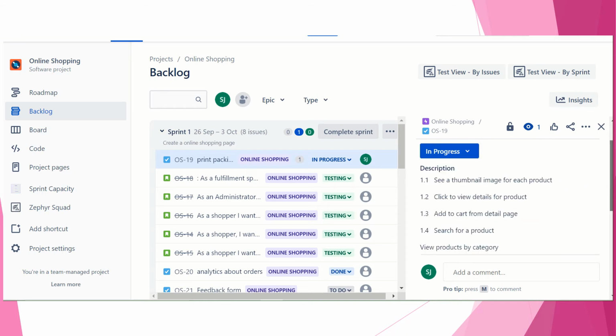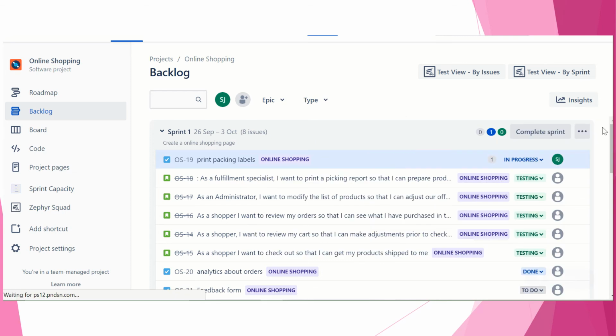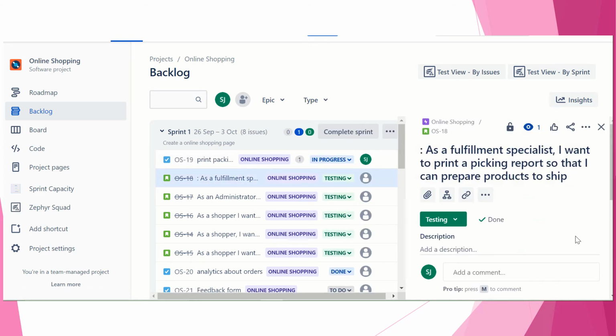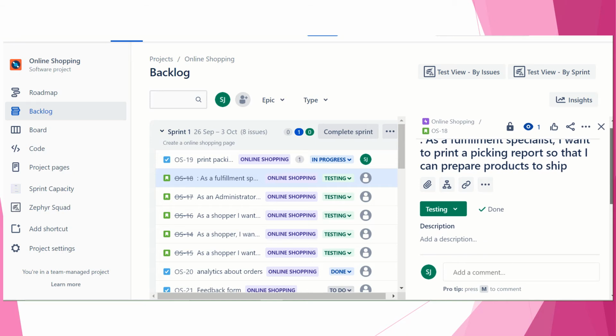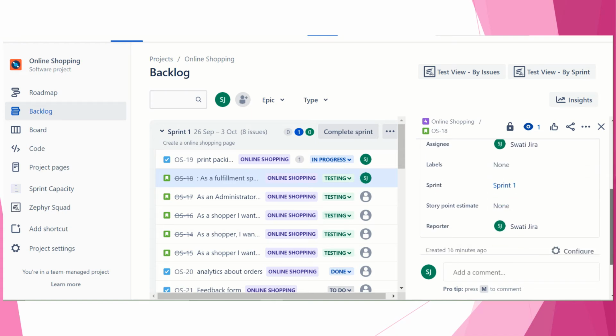Okay, what I'll do, we have updated, this is in progress, right? Let's cross this and see, here one is showing. Now I'll edit this. Okay, let me click here. It is in the testing stage, right? So we will give the description, we can assign, and we can give the story point.